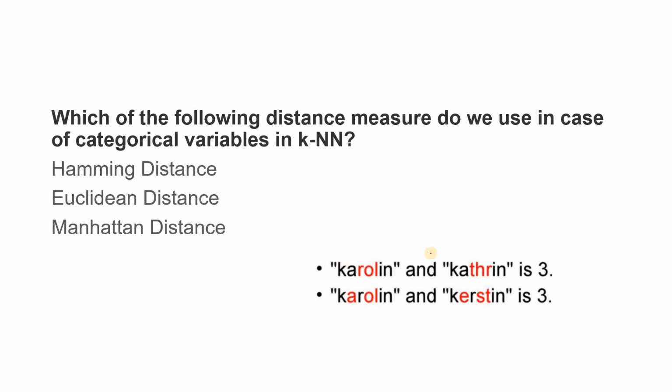Hamming distance is where, suppose two strings are there, one particular character is not matching the character at the same position of the other string. Like here, Caroline and Catherine, a very popular example. K and K matching, A and A matching, but here R and here T, so one mismatch. O and H another mismatch, L and R another mismatch, so 3 mismatches. I and I matching, N and N matching, so here the Hamming distance is 3.